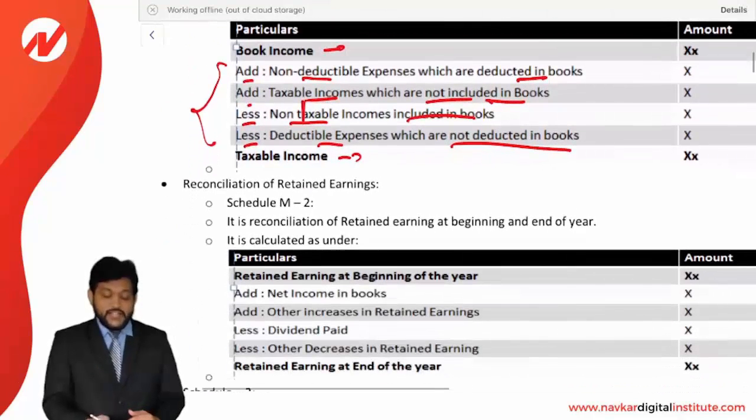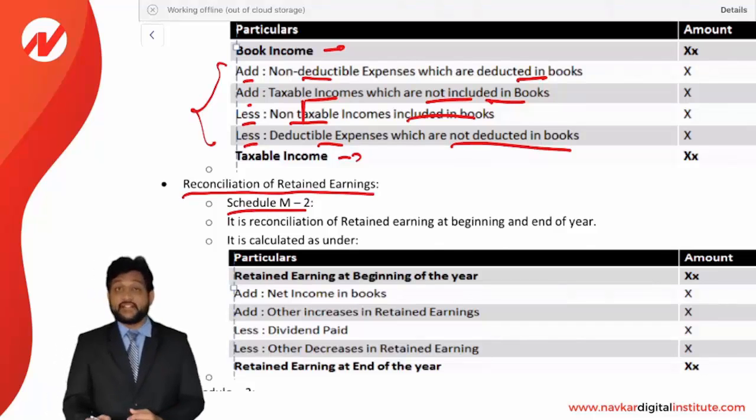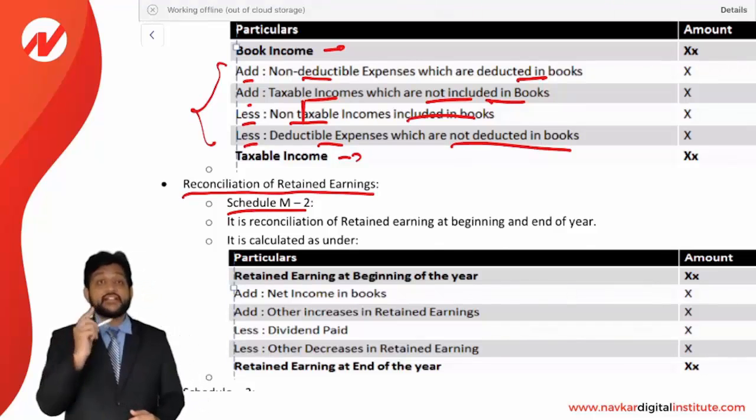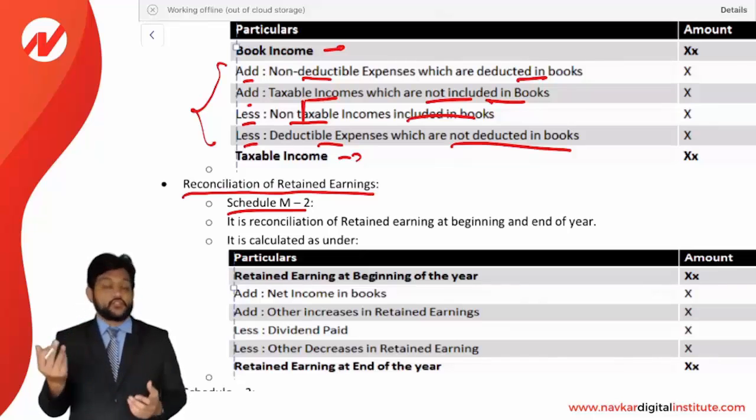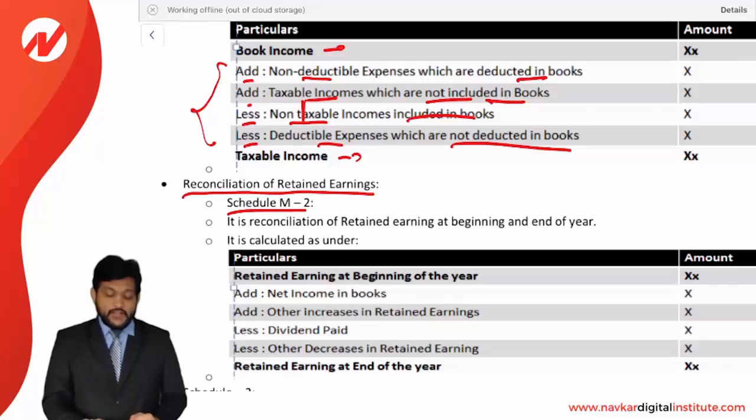Okay. Next, we are talking about the reconciliation of retained earning, which is Schedule M-2. Retained earning at the beginning of the year and retained earning at the end of the year, we need to reconcile what is added and what is reduced from it. So that is a reconciliation. It is a reconciliation of retained earning at the beginning and end of the year.